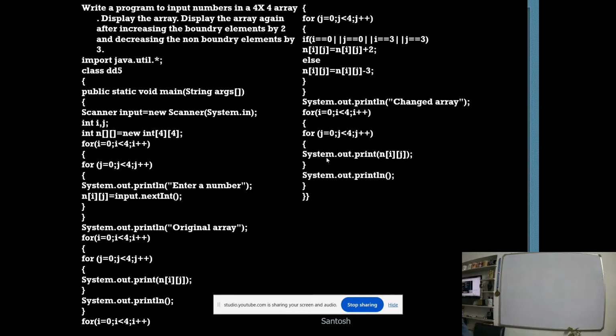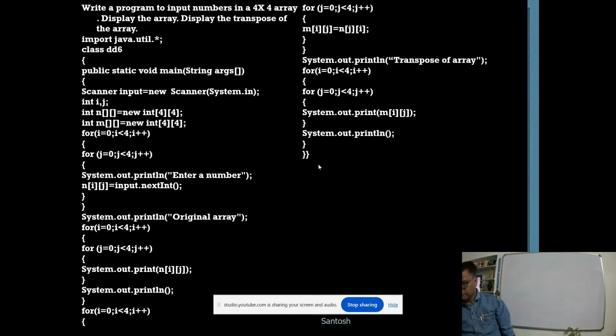Again we check for the value, and if i is 0 or i is 3 or j is 0 or j is 3, in that case we are increasing. If i equals 0 or j equals 0 or i equals 3 or j equals 3, then aij equal to aij plus 2, else n at ij equal to n at ij minus 3. So accordingly we are changing the values for the boundary and the non-boundary elements, and after that again we can print the array. So that could be done.